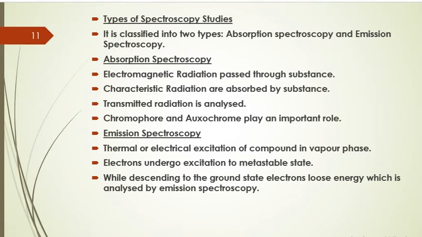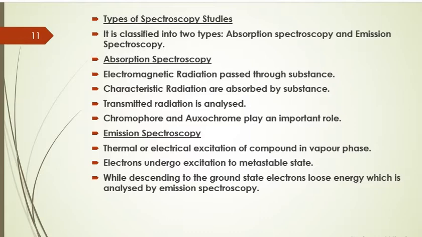Now, spectroscopic studies are mainly classified into two types, depending upon the mechanism of their interaction with the radiation. That is the absorption spectroscopy and emission spectroscopy. First, we'll discuss absorption spectroscopy. As the name indicates, this spectroscopy deals with the absorption of the radiation by the sample. As students, you know that every molecule is associated with different kinds of bonds and has different functional groups associated with it.